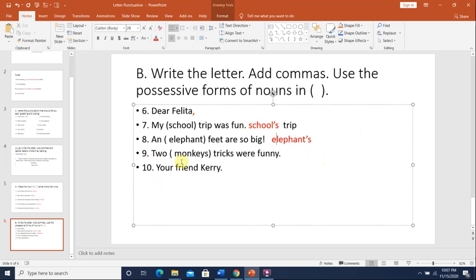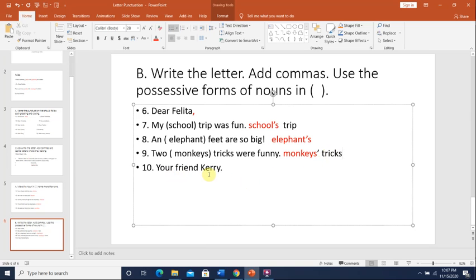Here, number 9, two monkeys' tricks were funny. Okay, here the word monkeys is plural. So what do I do? I just put the apostrophe to make it possessive. Okay, because this is plural possessive now. The monkeys' tricks were funny.